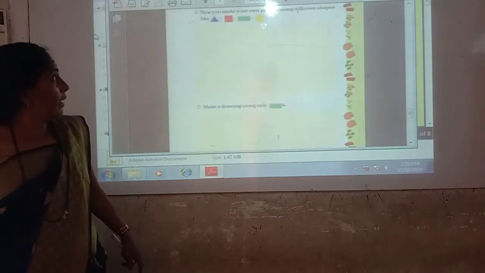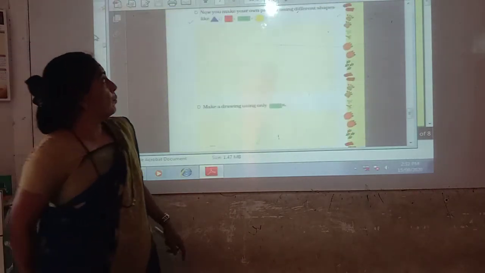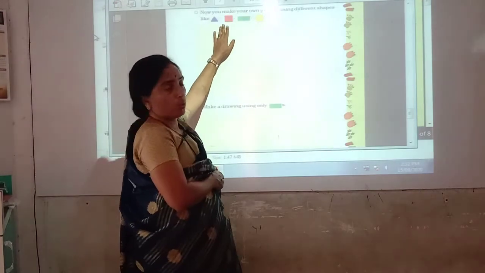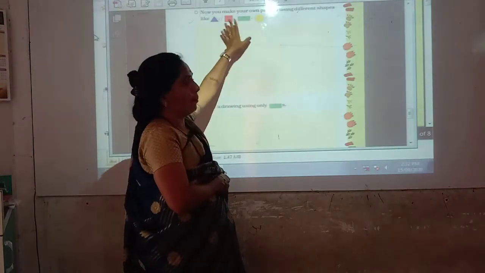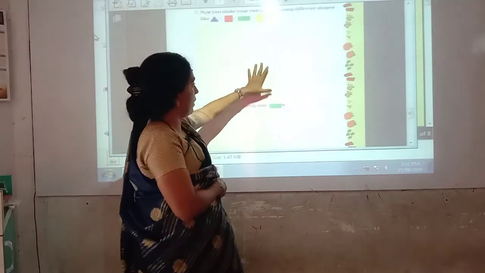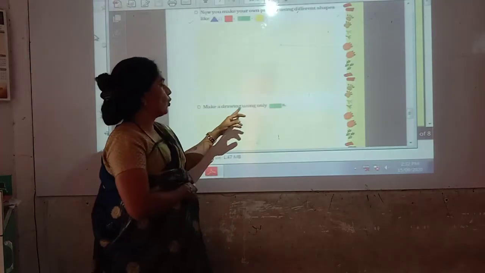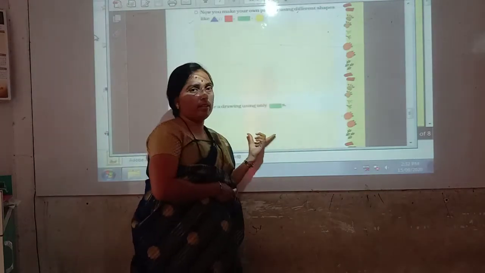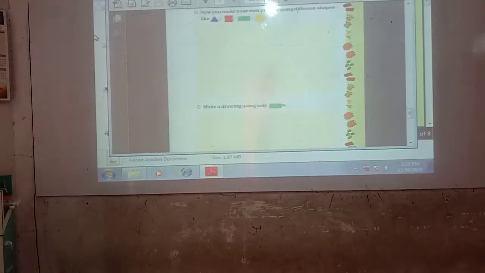Now see the next page. Now you make your own picture using different shapes like triangle, square, rectangle and circle. By using them you make a picture here. Next is make a drawing using only rectangles. By using only rectangles you make a picture here. Now see the next page.